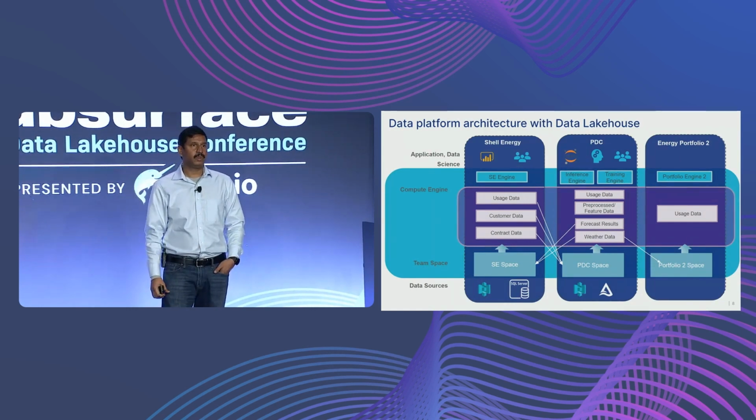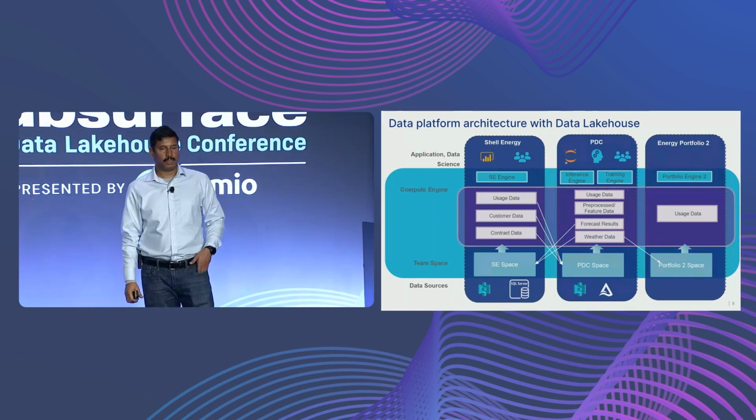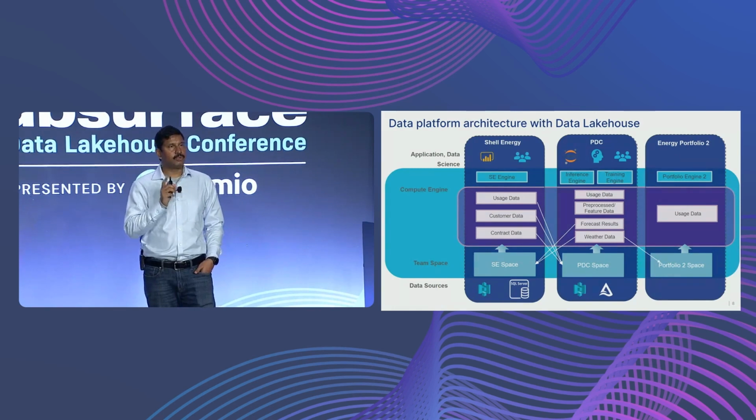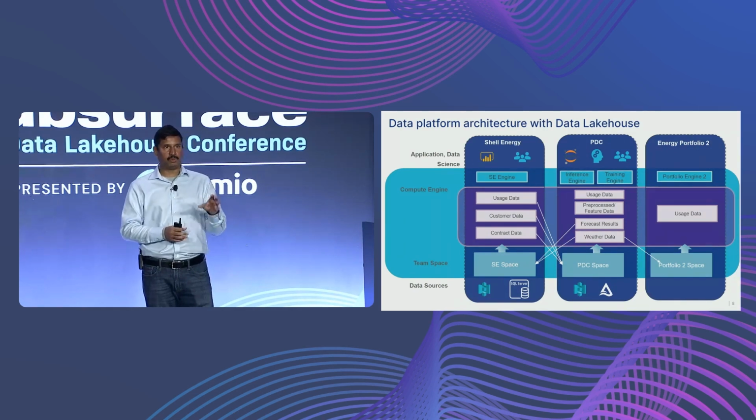Okay. Yeah. So when I see the 3 verticals, those spaces, are we saying they are different Dremio clusters or is it a virtual space? No, it is one. We are using only one Dremio environment. But spaces can be different. So here, just for simplicity, I put it as one space. Say Cell Energy can have multiple spaces, right? In some cases, their sales team could be one, and their risk management team can be a different space, things like that.